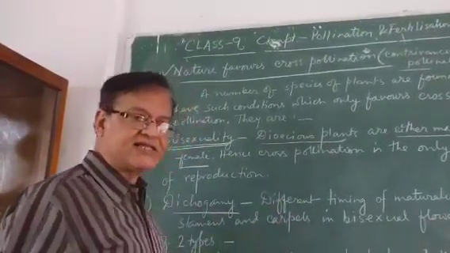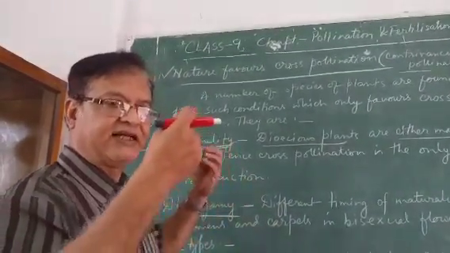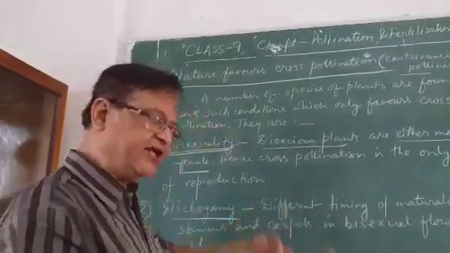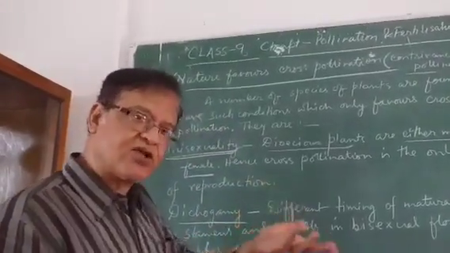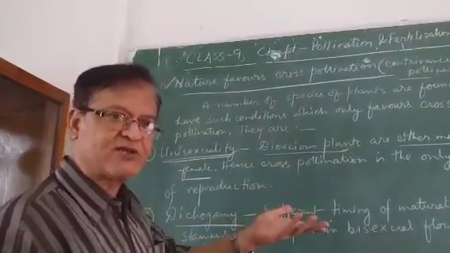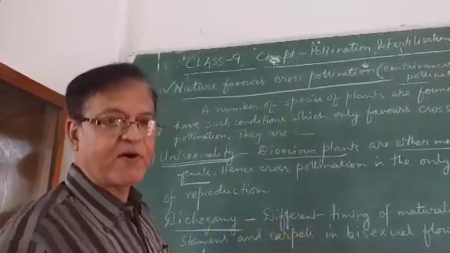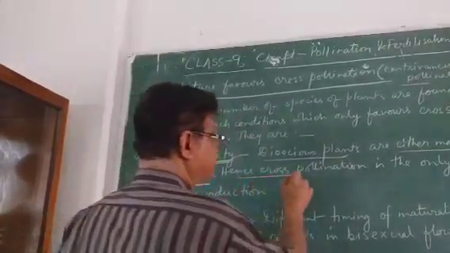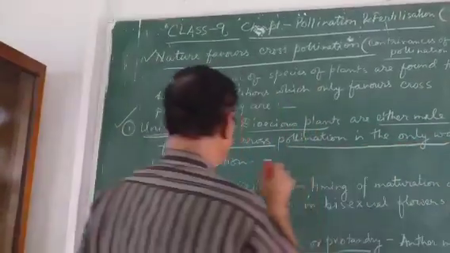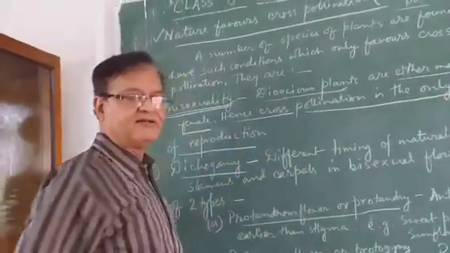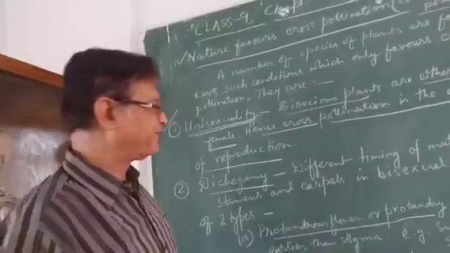Now in such cases, there is a definite condition that there must be cross-pollination. There is no chance of self-pollination because one plant does not have the other type of flowers. Hence, cross-pollination is the only way of reproduction. This is a unique condition of nature.